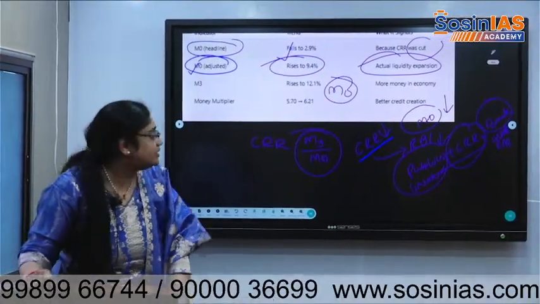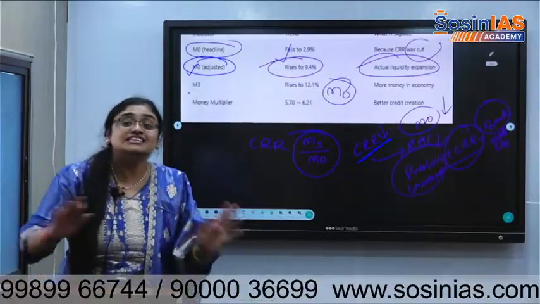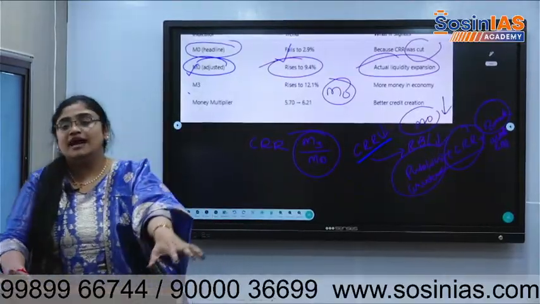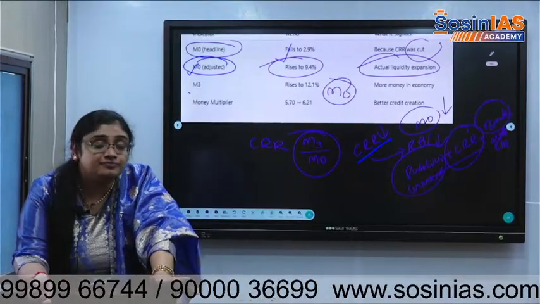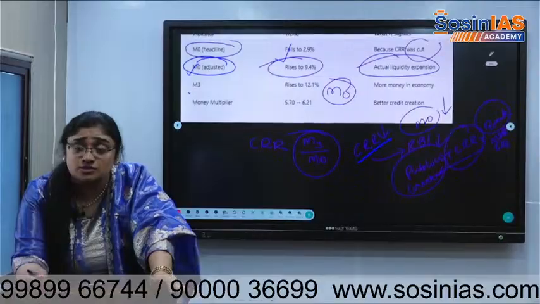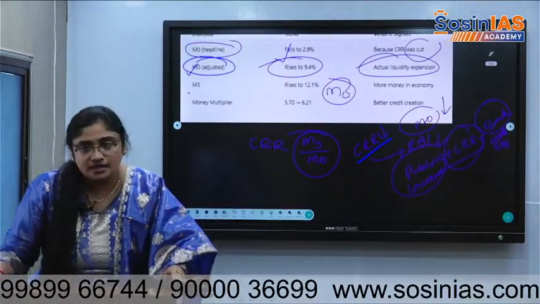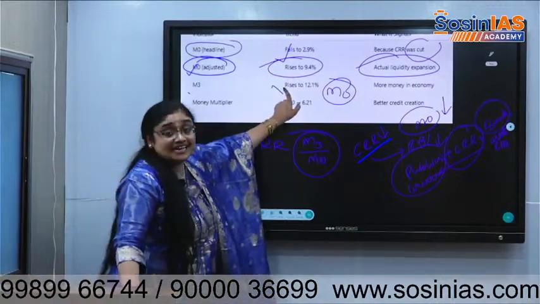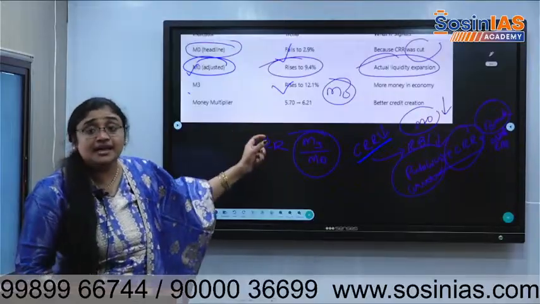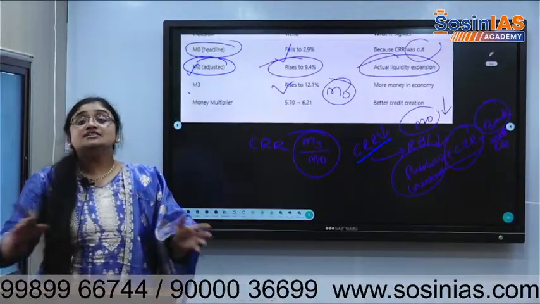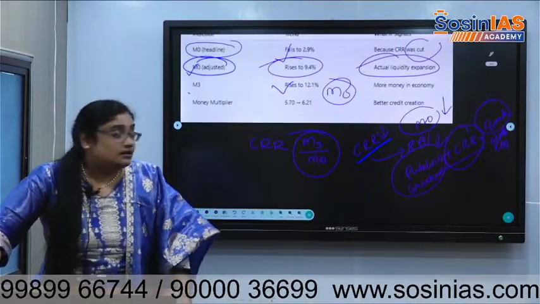Right? Got it? Then M3, which is broad money. Broad money means what? Everything in circulation. Whatever money you have put in the bank, you will get interest. And there can be time deposits, there can be demand deposits also. Whatever it is, it is broad money which is in circulation. Okay. So it has also grown. M3 and M0 growing means money is growing within India. That is one concept.